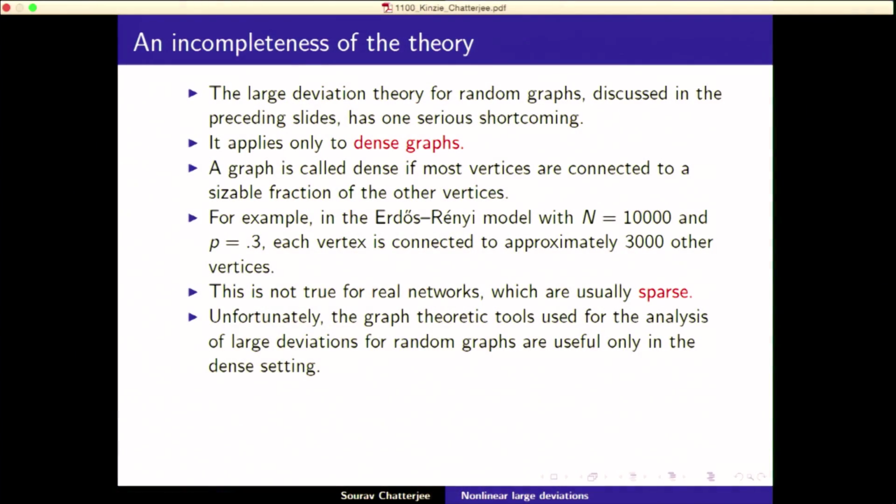Now the main issue is this. There is a deep graph theoretic issue here, which is that the graph theoretic tools that we used for this analysis, Szemerédi's lemma and the graph limit theory of Lovász and co-authors, are useful only for the dense case. Okay.